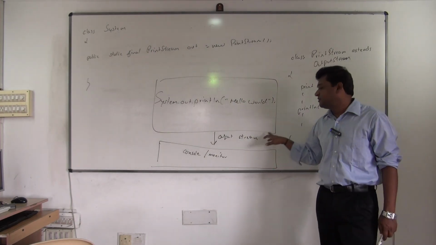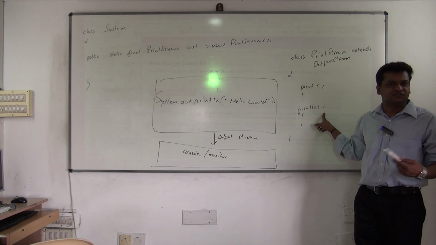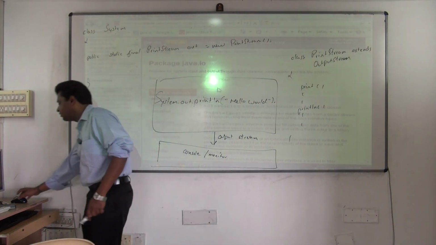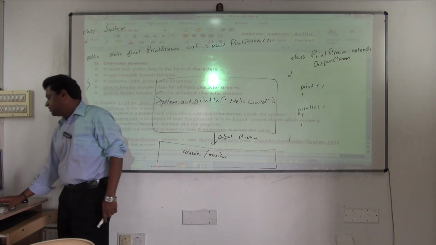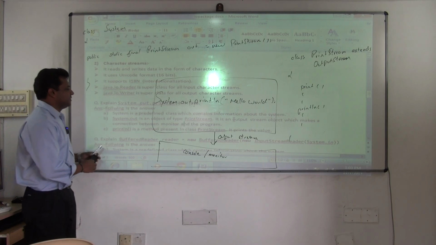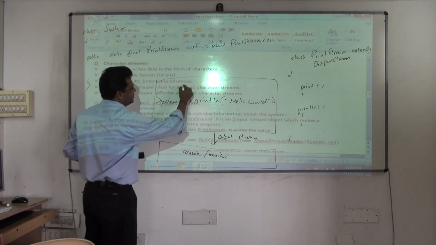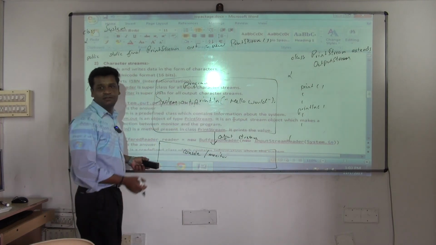So println is a method, and many overloaded methods are there. Println has many overloaded methods. You can pass int, you can pass float, you can pass string. We'll see that. Okay, so let's see this. First you see the document, then we'll come back to this. So, explain System.out.println in Java. Shall I clear what I have written? See, this is your program, a Java program. From your Java program, the output stream is written to the console.